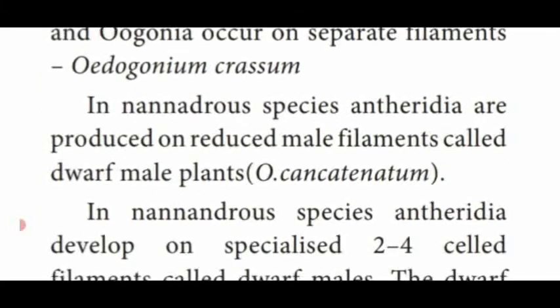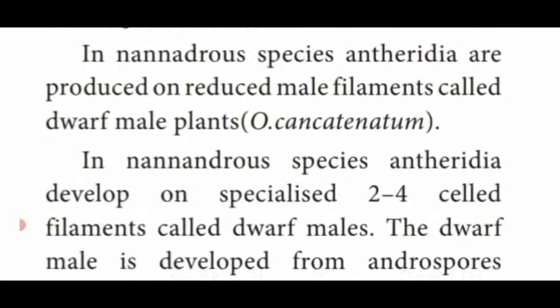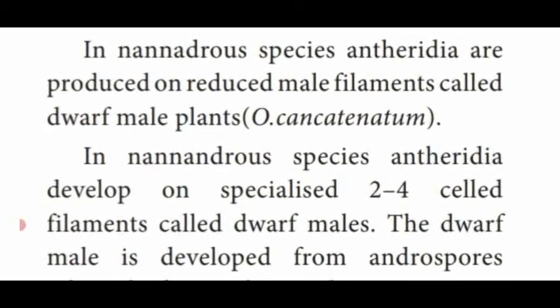Next one, nannandrous type of sex organ. Antheridia are produced on reduced male filaments called dwarf male plants, example Oedogonium concatenatum. So they show the sexually variable filaments, the male plant and the female plant.